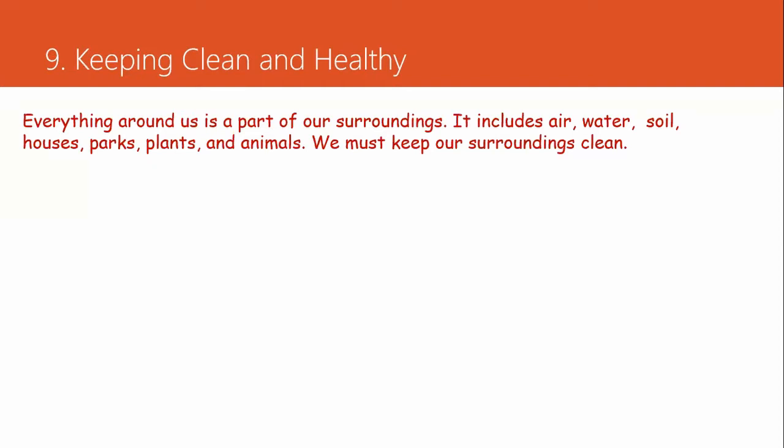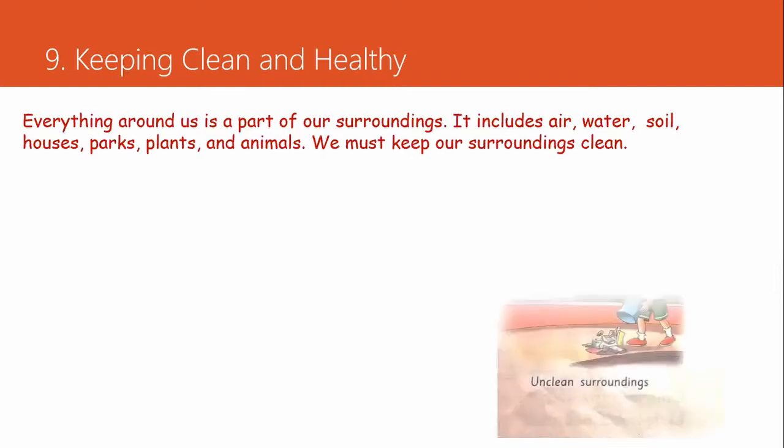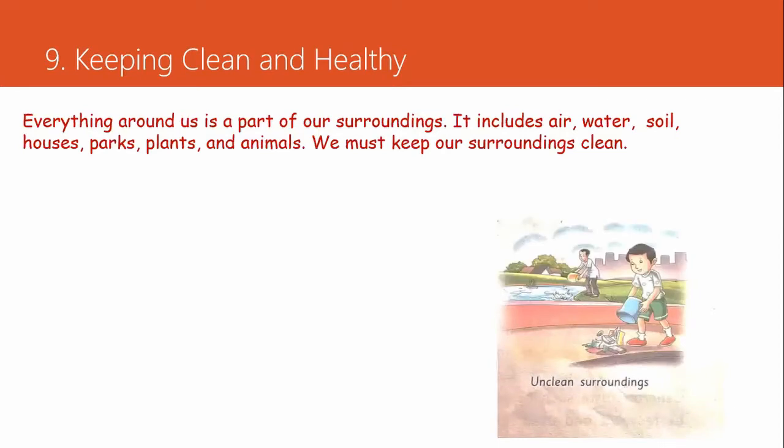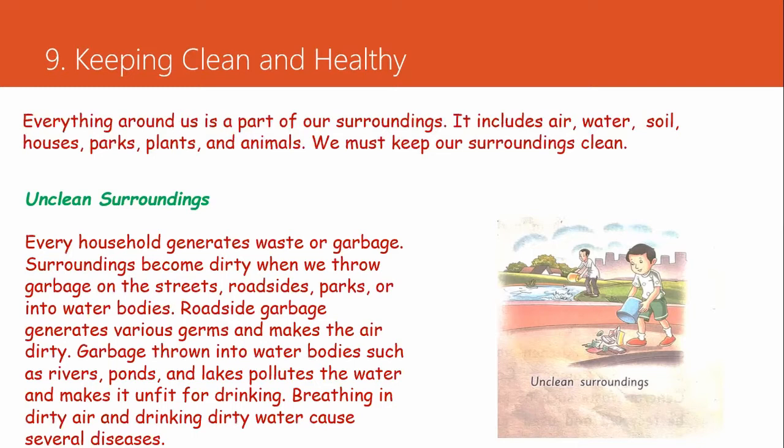Whatever you can see around you is part of our surrounding. So, we must always keep our surrounding neat and clean. Now we will learn about how to keep our surrounding clean and healthy.